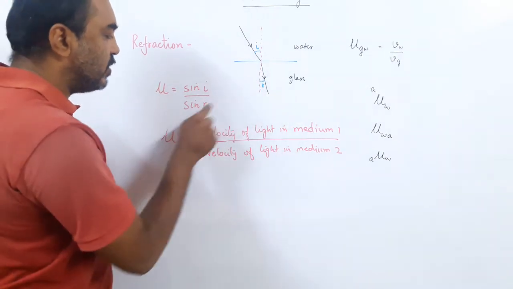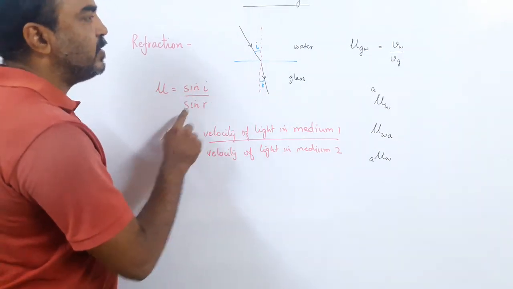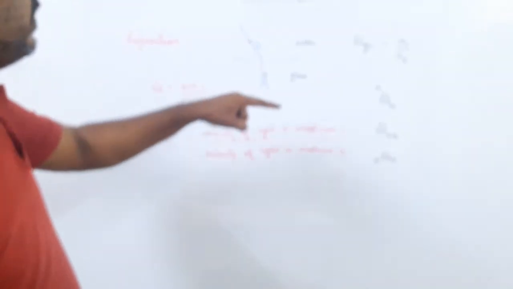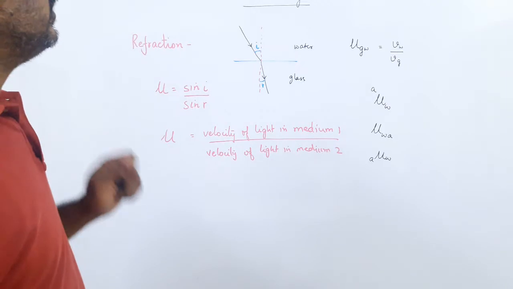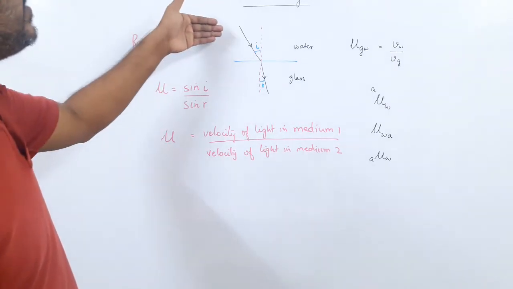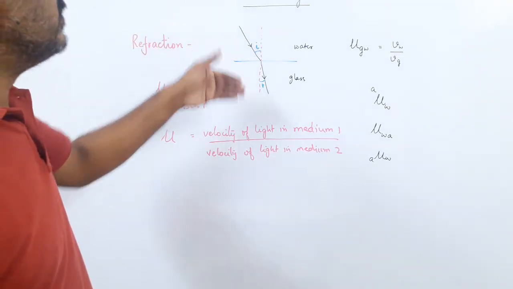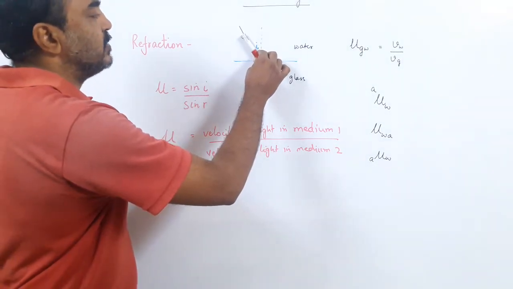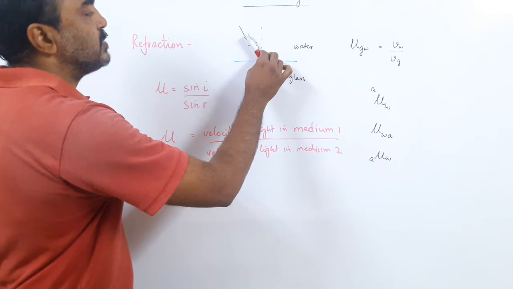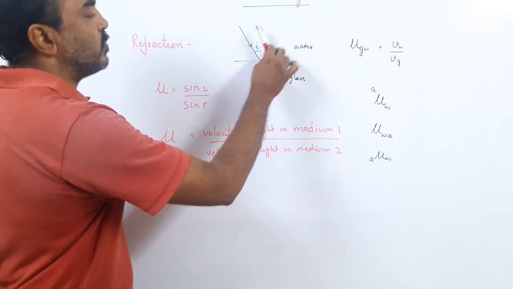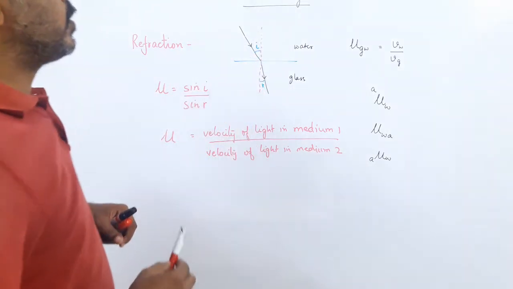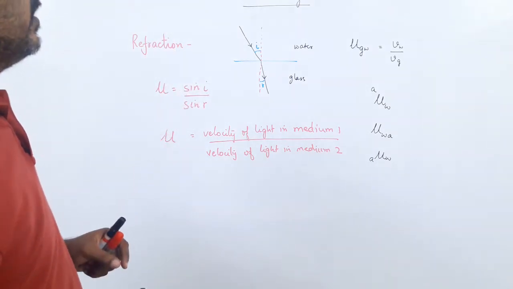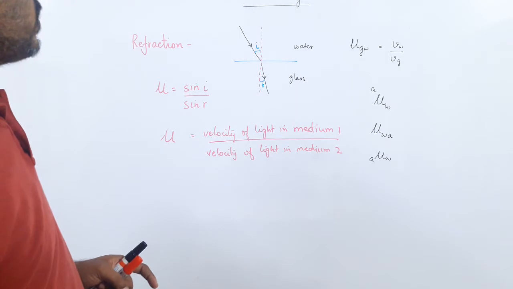So measure this angle, write down the value, divide the two and you will get it. Now what you will see here, like I told you yesterday, one more thing to remember: when light travels from rarer medium to denser medium, it bends towards the normal. See, the light was going like this, but when it went from rarer to denser, it bent towards the normal. If it goes from rarer to denser, it bends towards the normal; from denser to rarer, away from the normal.